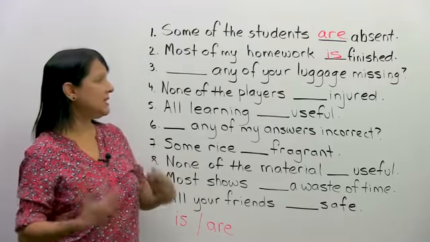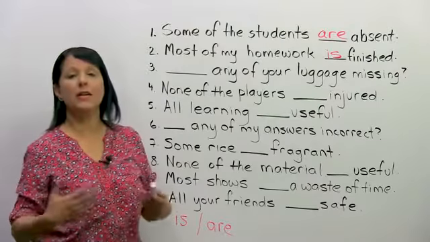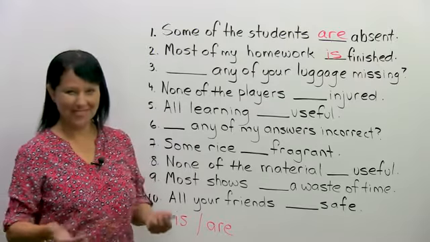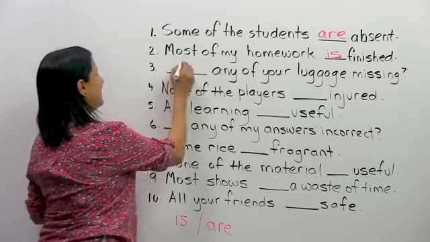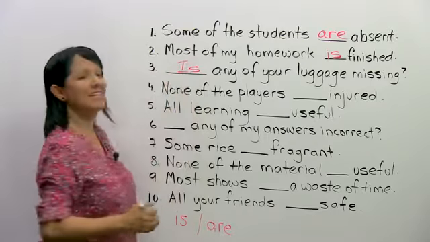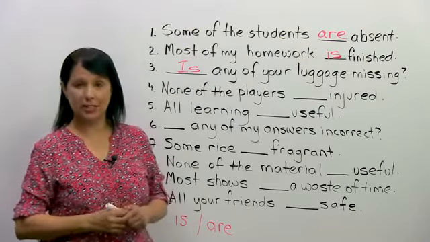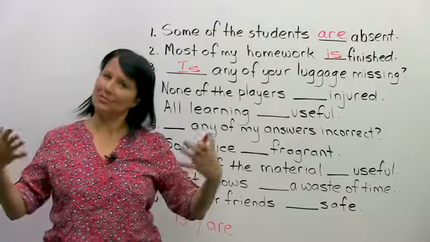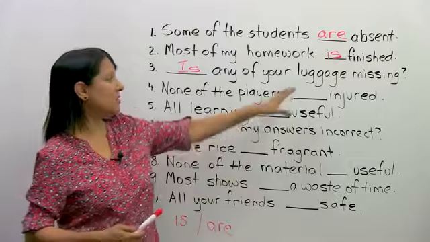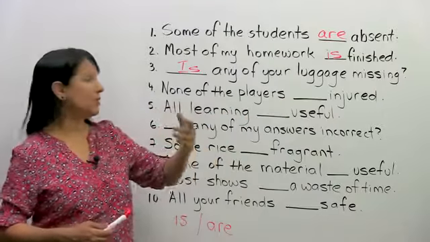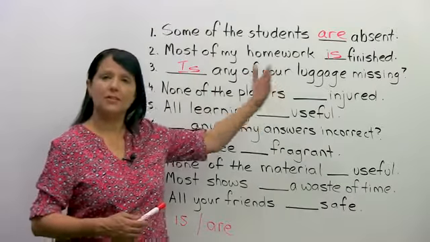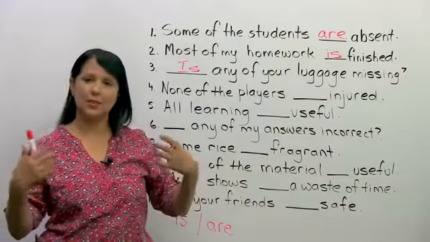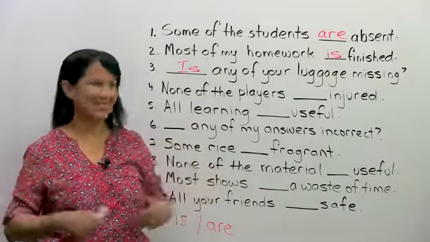So do we say, is any of your luggage missing, or are any of your luggage missing? We say, tell me, is any of your luggage missing? All right? Because luggage is another uncountable noun. If it was suitcases, then we could have said, are any of your suitcases missing? All right? Because suitcases we can count, and that is plural.